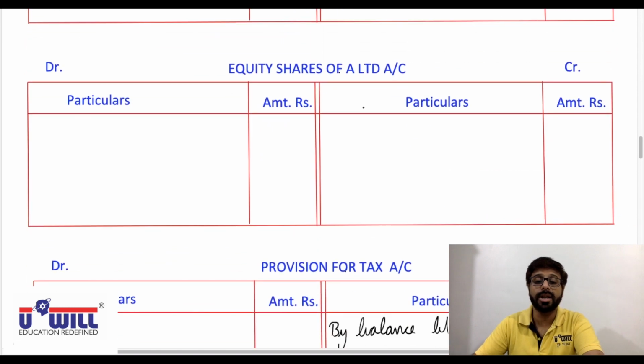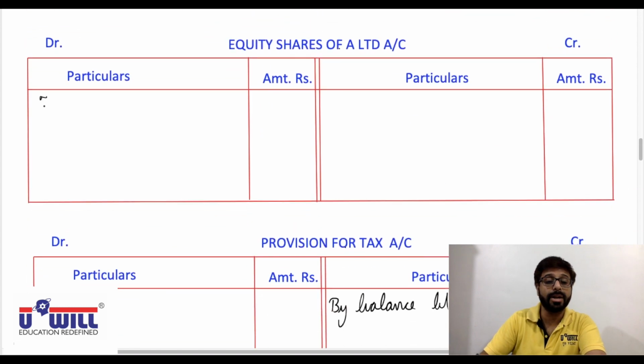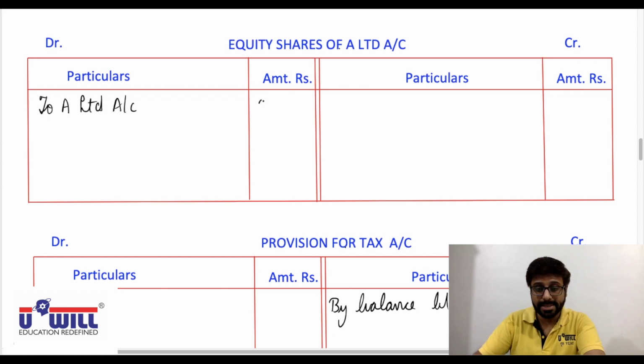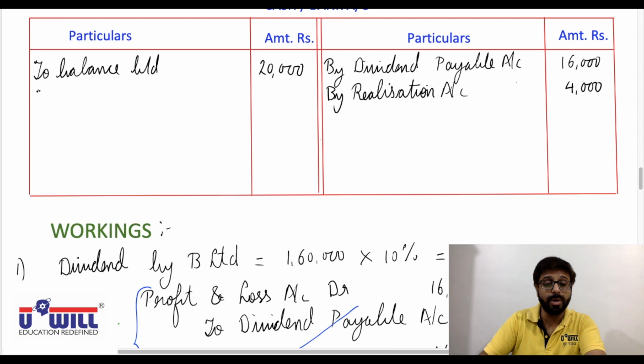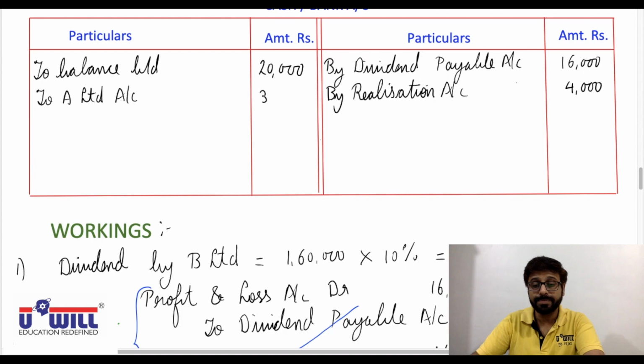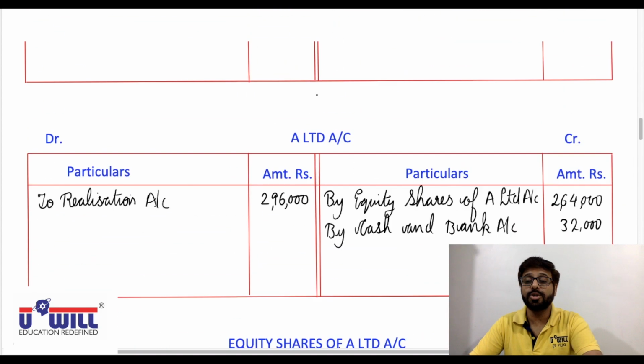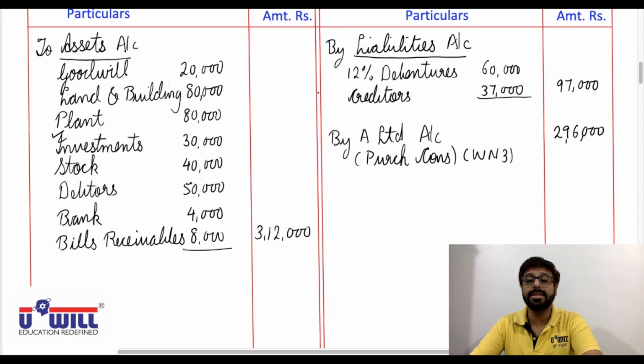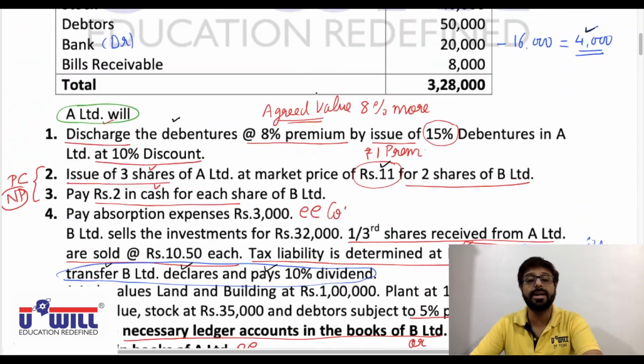Opposite side in both the accounts, equity shares of A Limited account debit side to A Limited account 2,64,000, and cash and bank account debit side to A Limited account 32,000. So purchase consideration received is done. Two entries of purchase consideration are done.